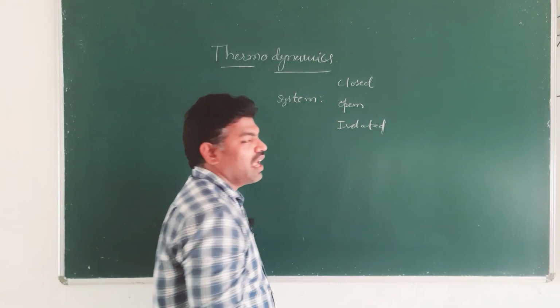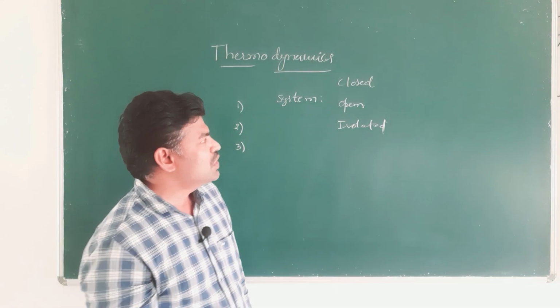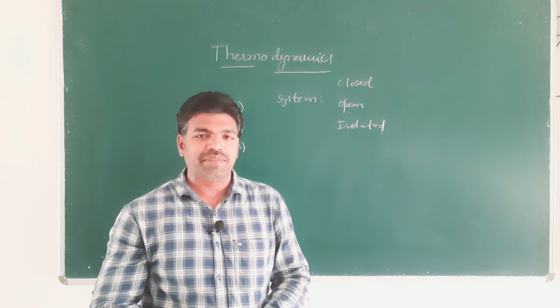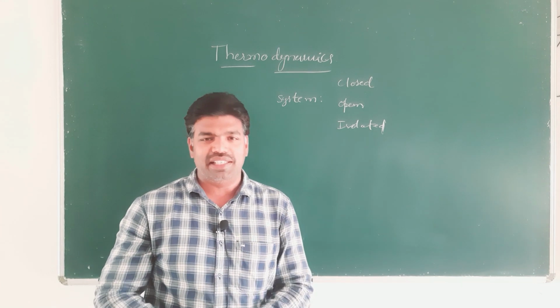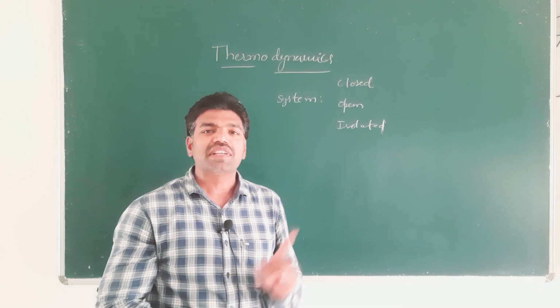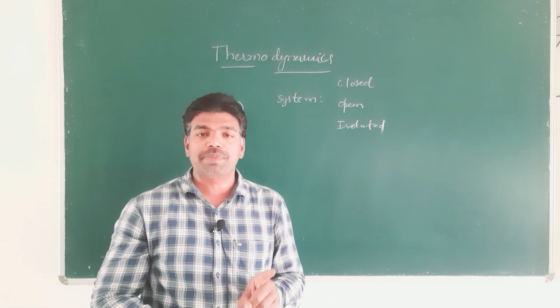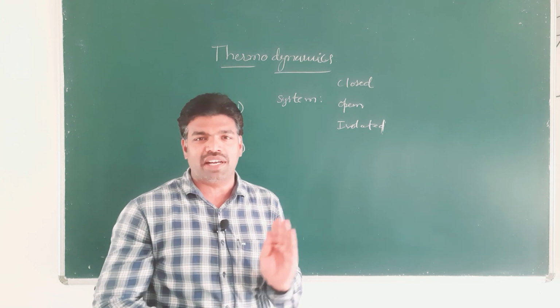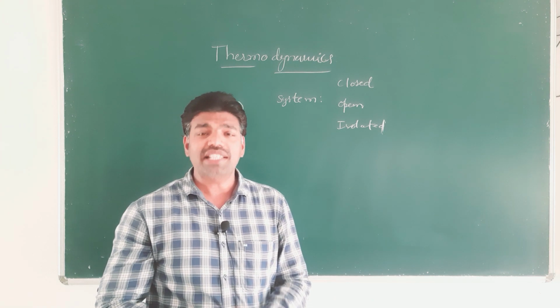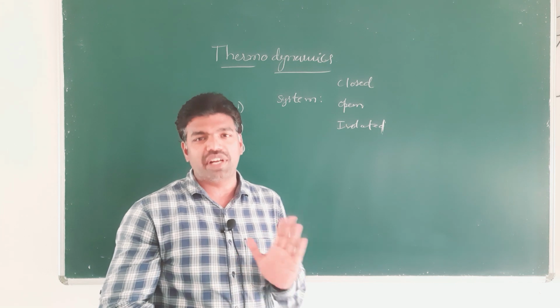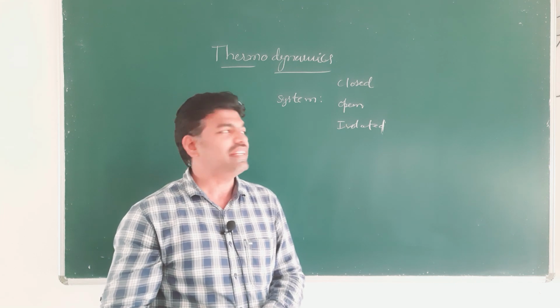Third one is isolated system. Already we came to know that thermodynamics is nothing but heat changes that take place between system and surroundings. System is a specified portion of matter which is under study and separated from the universe by a boundary surface, right? Okay.